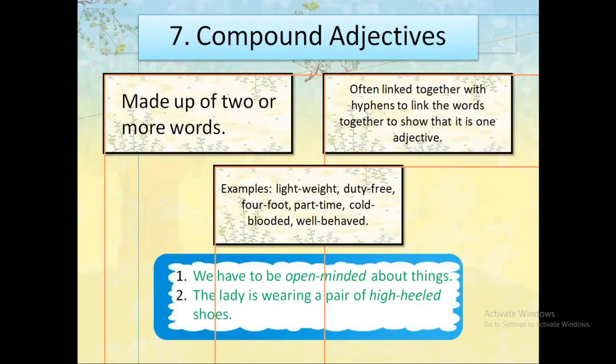Now the next one is the compound adjectives. Compound adjectives are made up of two or more words, like the compound words, often linked together with a hyphen to show that it is one adjective. For example, lightweight, duty-free, four-foot, part-time, cold-blooded, well-behaved. So these are the compound adjectives because if you see closely, they are used with the noun and they are qualifying the noun. We have to be open-minded about things.